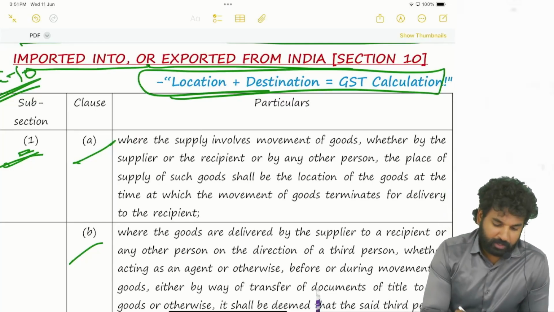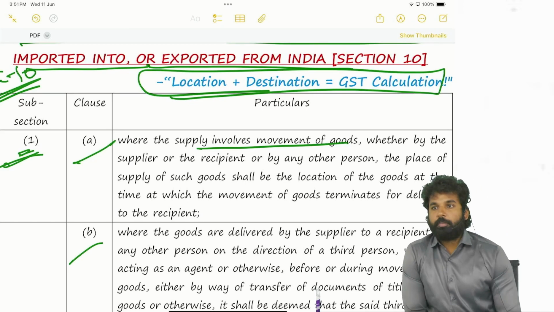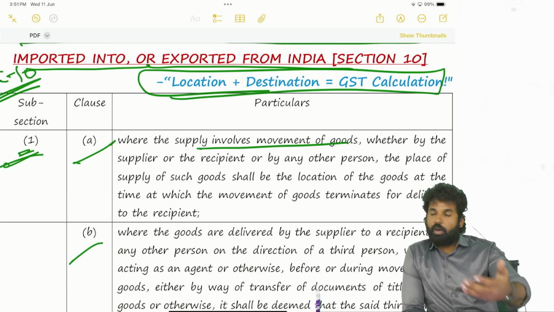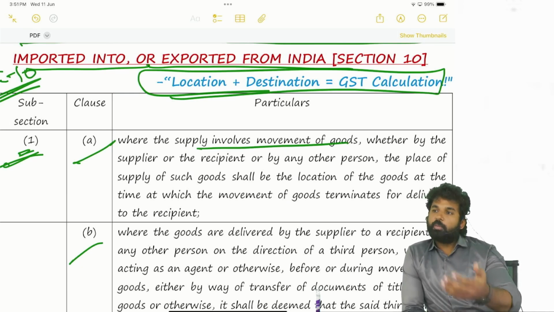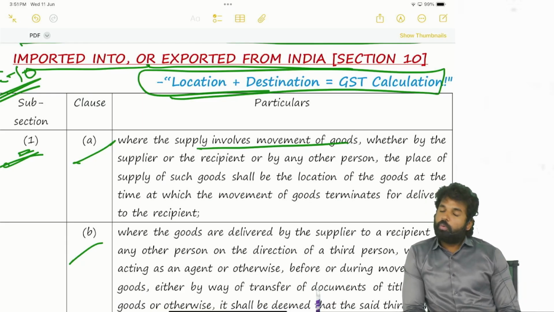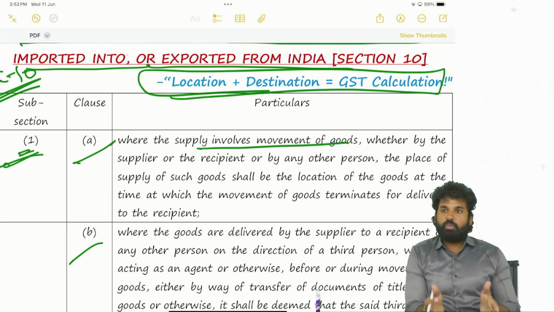Where the supply involves movement of goods, that means goods shall be moving from one place to another. It may be started or initiated by the supplier, caused by the recipient, or caused by a third person, that means a transporter. Whoever it may be, if the supply involves movement of goods, the goods shall be moving from the supplier's place to the recipient's place.